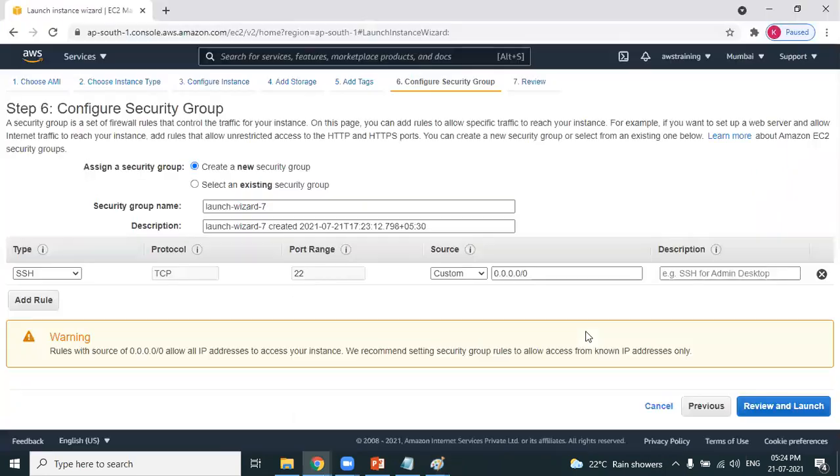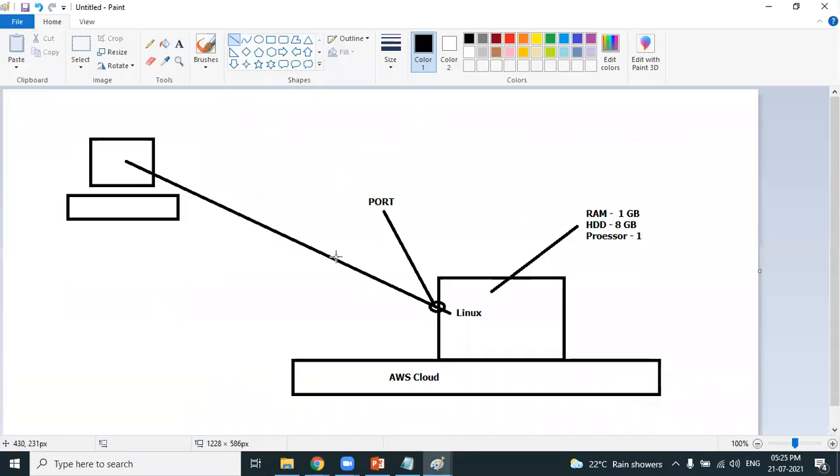It is recommending that you need to open the SSH port. For Linux, we'll be using the SSH port. What type of port? The SSH port needs to be open. So you don't need to do anything.